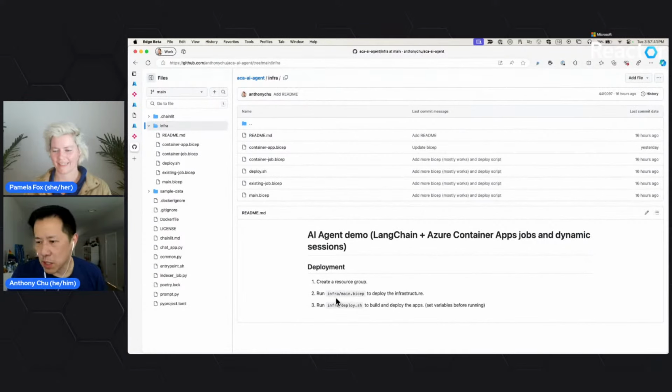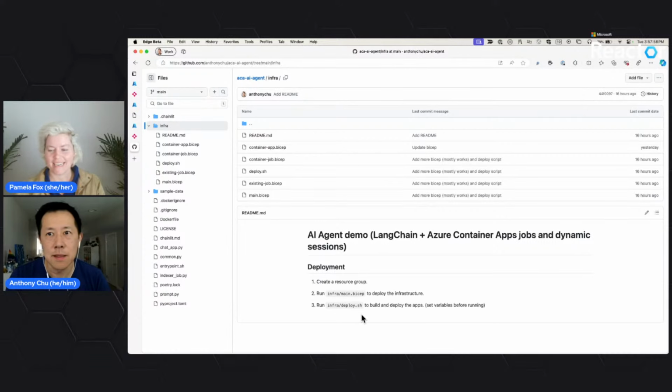But yeah, you should just be able to run the bicep files to create your infrastructure, and then the deploy.sh. I still have to retest the bicep. It might not fully work, but I think most of it's there. That's kind of the whole thing.